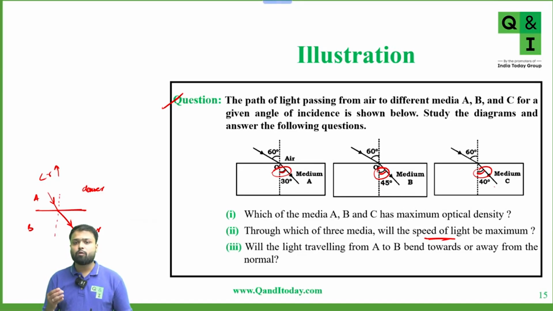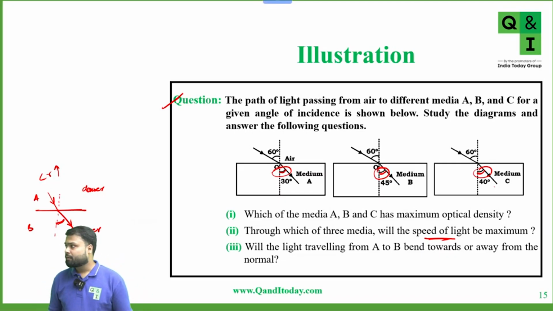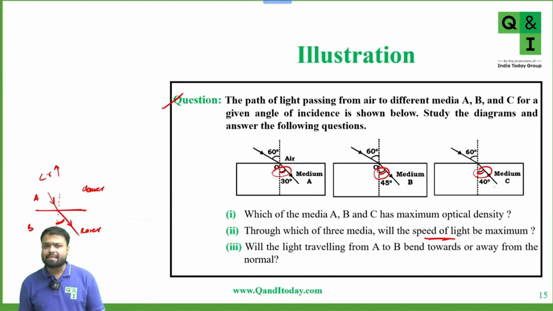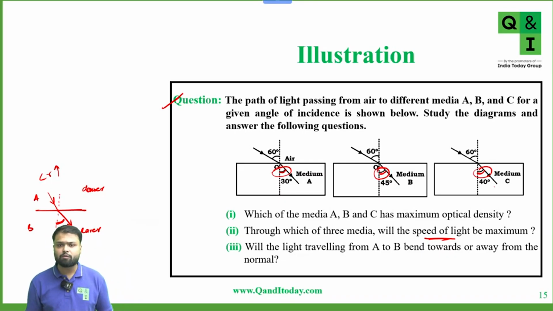And if light is going from denser to rarer, then light will bend away from the normal, and in that case the angle of refraction is more. Yes or no? So please take care of the angles. If a question is given like this, where there are several mediums and the medium is not mentioned, but we know the angle of refraction for different mediums. Okay.